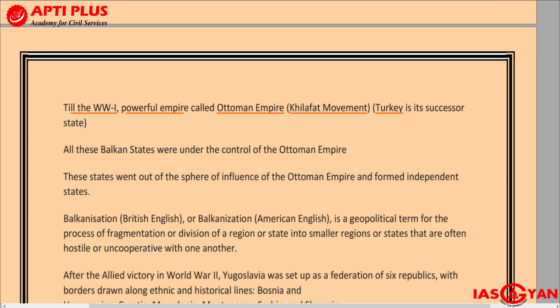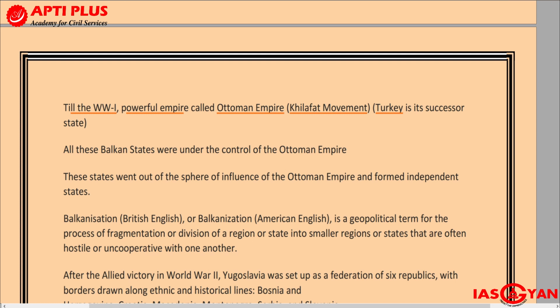And the reason is because the Khalifa was regarded as the leader by Muslims across the world, also including India. So today Turkey is the successor to this Ottoman Empire. And regarding Turkey, we have already seen that Turkey is divided into two parts. One part which lies in Europe is called Thrace, and the other part which lies in Asia is called Asia Minor or Anatolia.